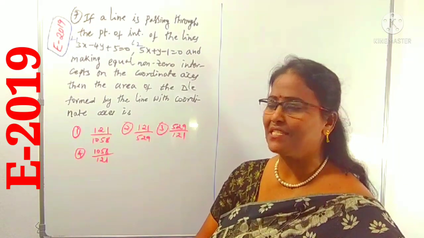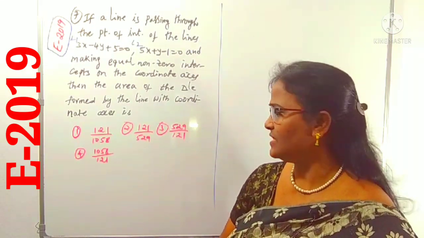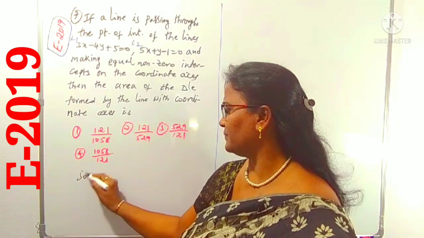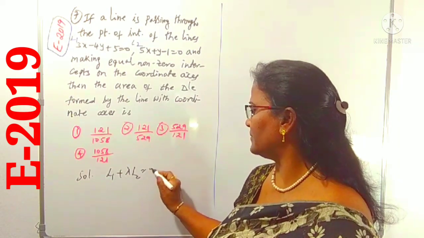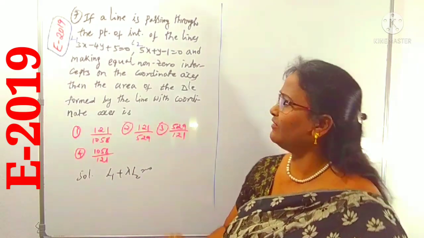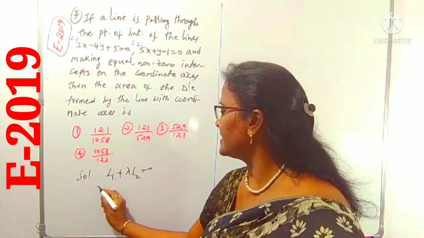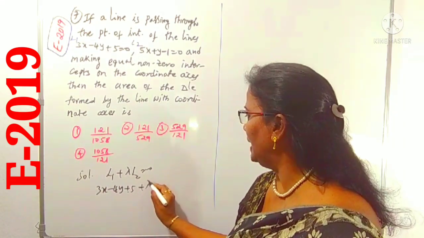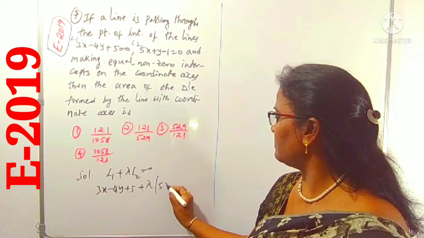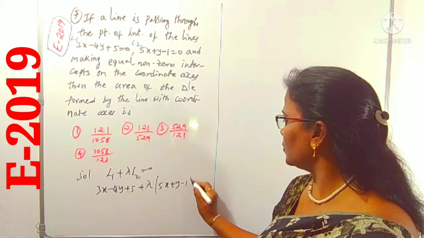First, look at the first sentence. What can we use? Yes, L1 plus lambda L2 equals 0. What is L1 here? 3x minus 4y plus 5 plus lambda of L2, that is 5x plus y minus 1, equals 0.